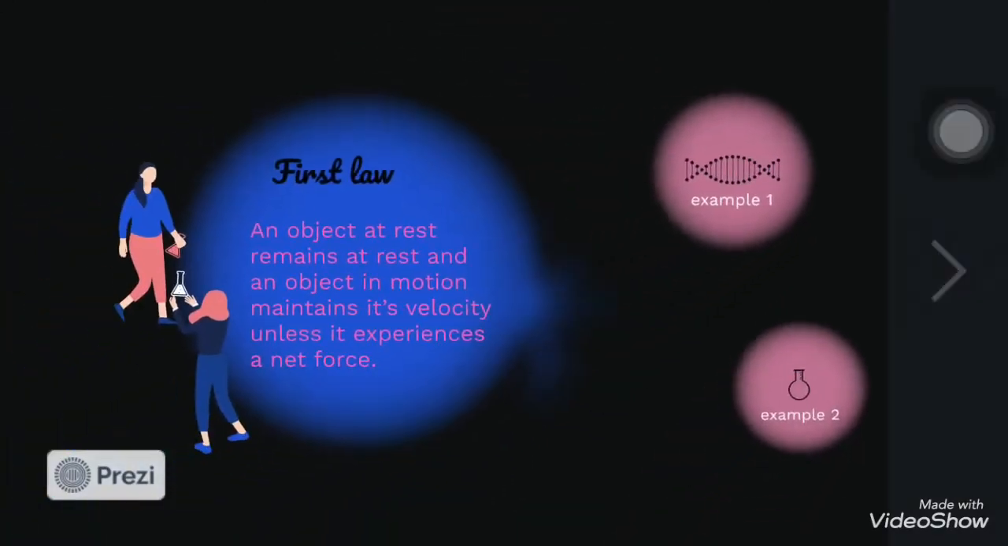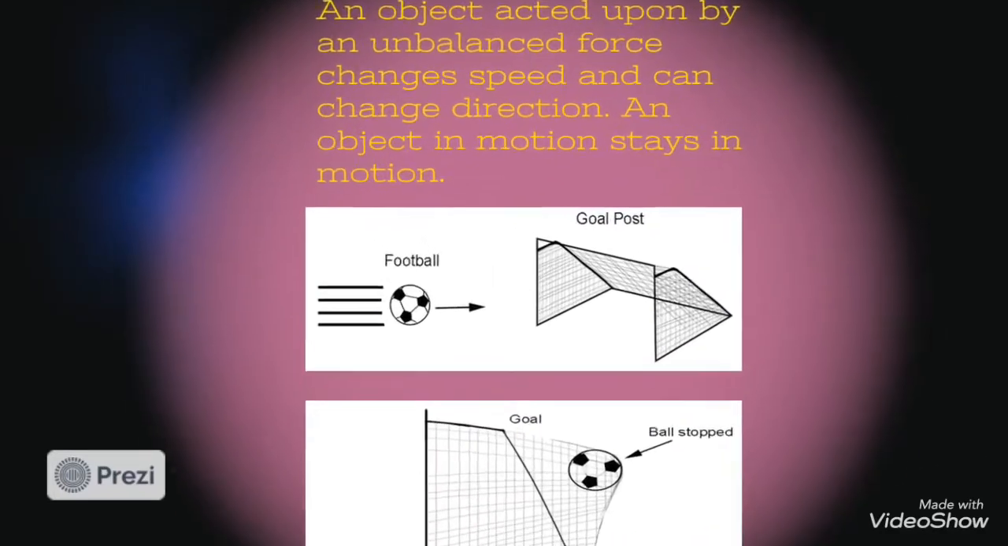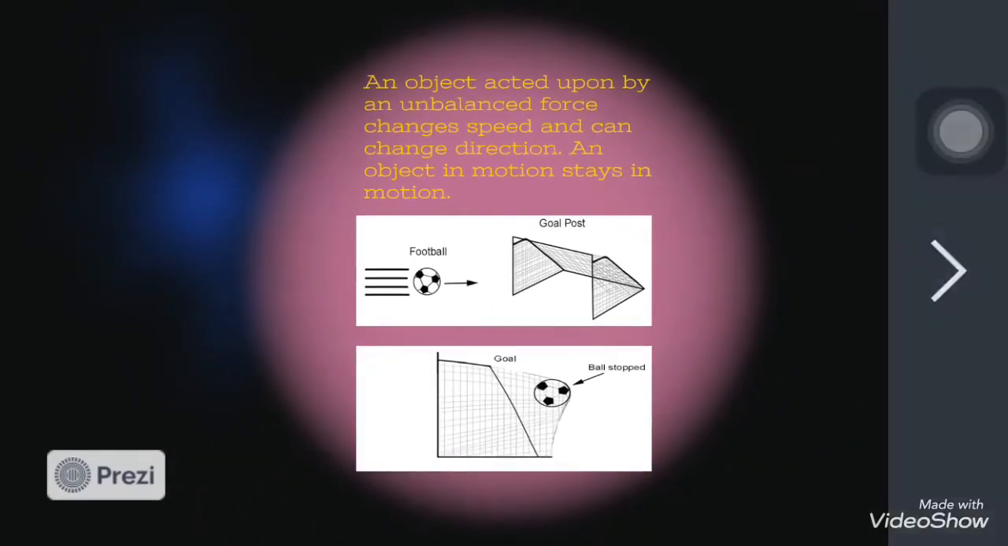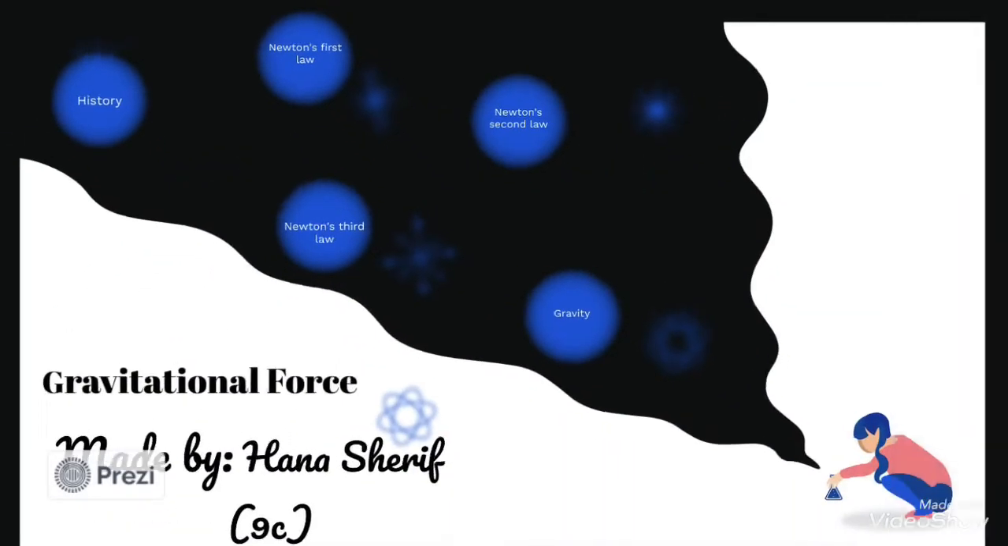Some more examples: the football on the goal post. Here the ball acted like an unbalanced force and changed speed and can change direction. Now let's move to the second law, Newton's second law.